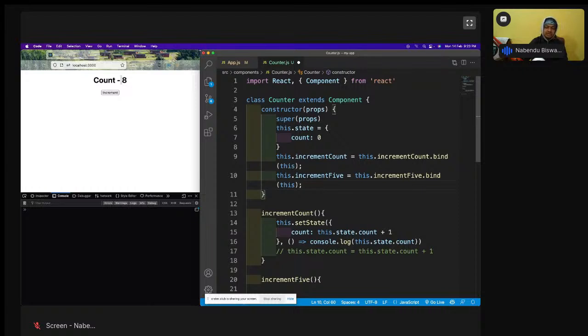Oh, got it. You submit it, then you go to the other page, and it will show that your registration is done. Okay, so you can do that with React Router.